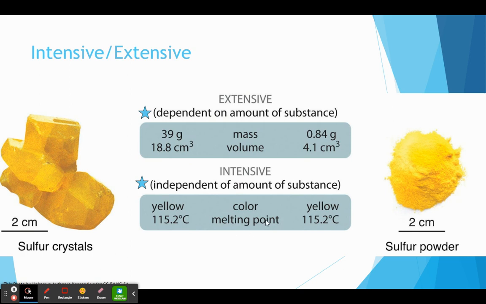Its melting point. What temperature does sulfur go from a solid to a liquid? Doesn't matter how many sulfur atoms I have hanging around in the sample. The temperature that they go from a solid to a liquid is 115.2 degrees Celsius. That is constant. Doesn't matter how much I have. So we say it's independent. So I always try to remember intensive is independent. Doesn't matter how much is there.